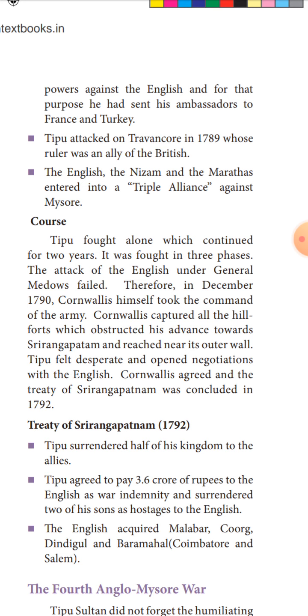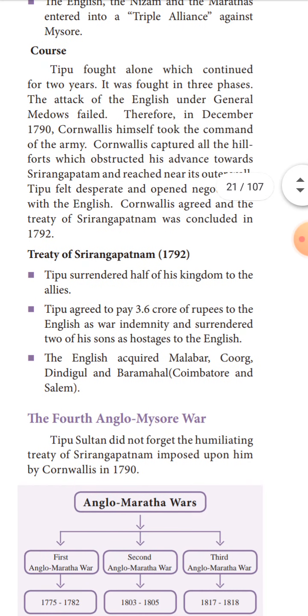Cornwallis accepted it and signed the Treaty of Srirangapatnam with Tipu Sultan. The Treaty of Srirangapatnam.